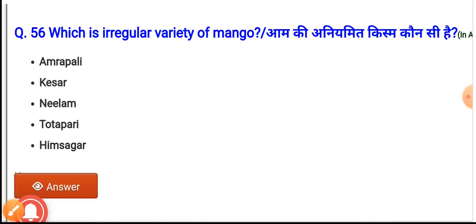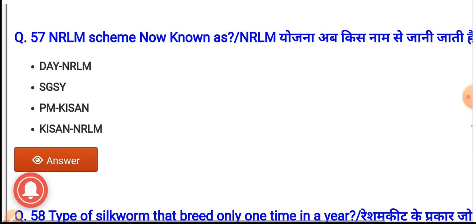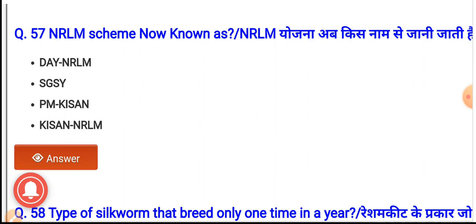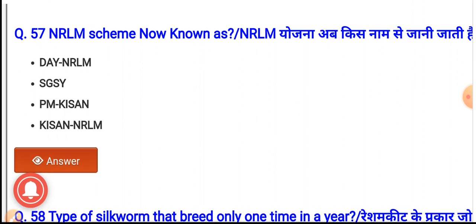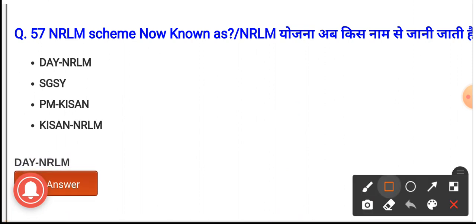Question number 57. NRLM scheme is also known as. The options are DAY NRLM, SGSY, PM Kisan, Kisan. NRLM, this scheme is also known as DAY NRLM.